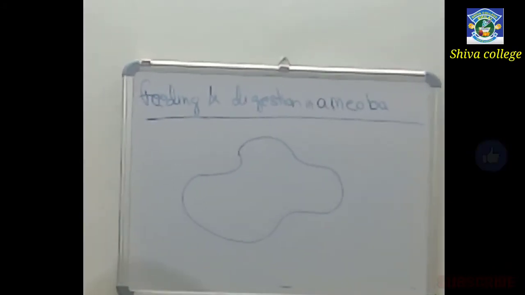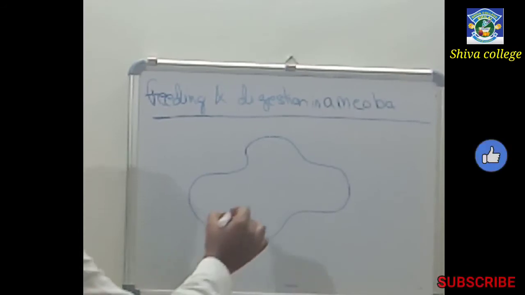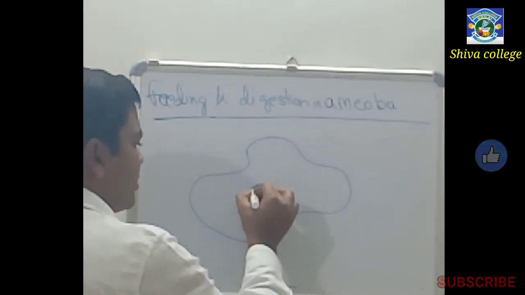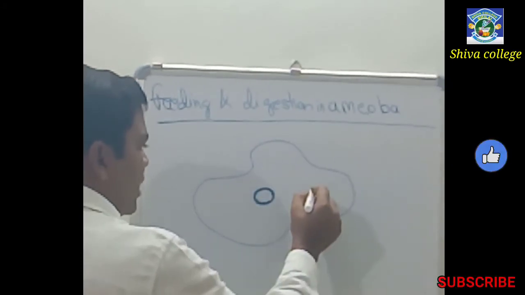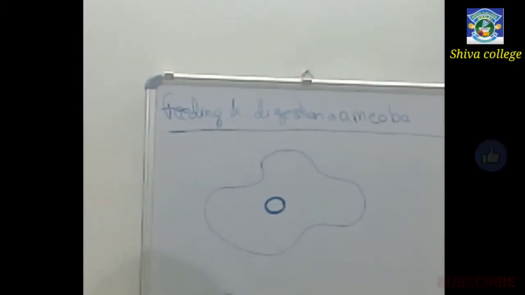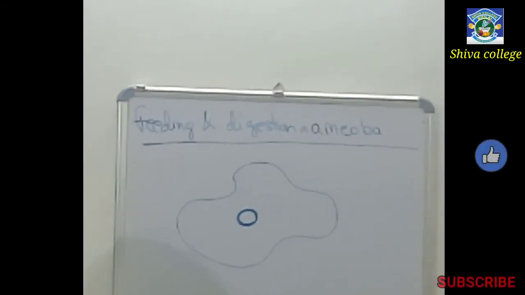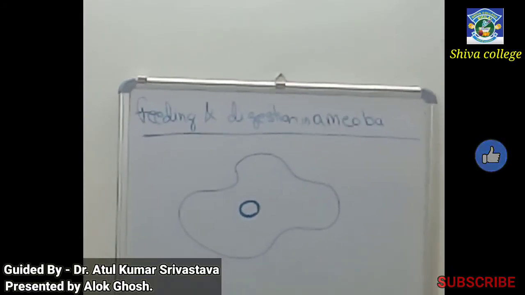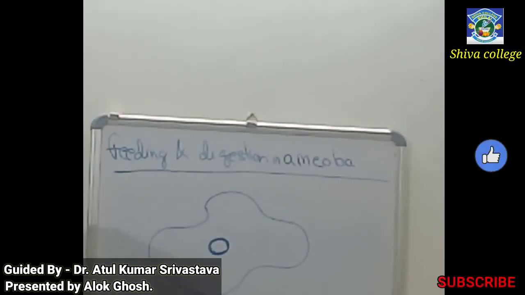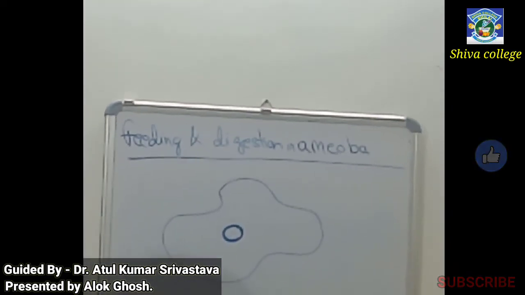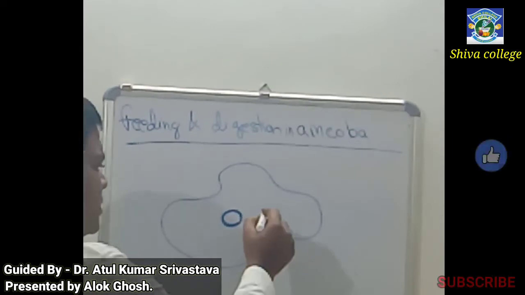This amoeba has one dense nucleus, and with that it has small, bubble-like vacuoles present in it.